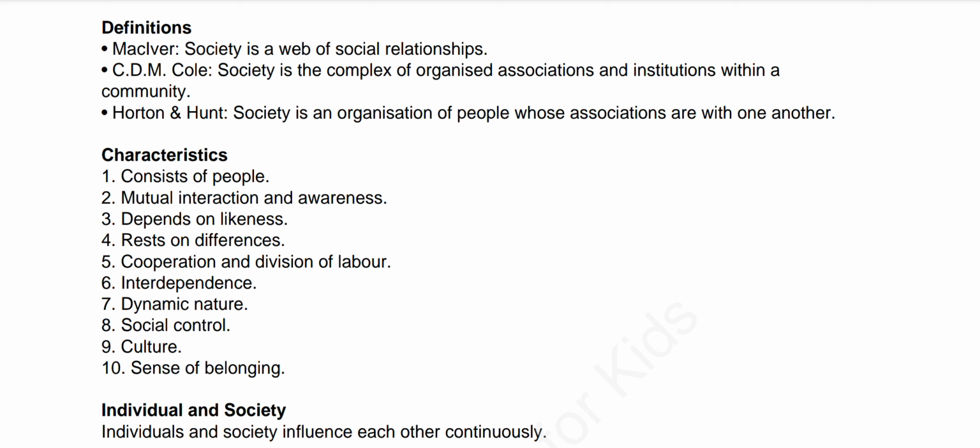Because the farmers are working in the farming field, and the other person is working in the selling field. So there's a division of labor present, right? If there will be no farmers, there'll be nothing to sell, right? Because it's not necessary for the person who sells to know farming. So each and every individual is important, right?